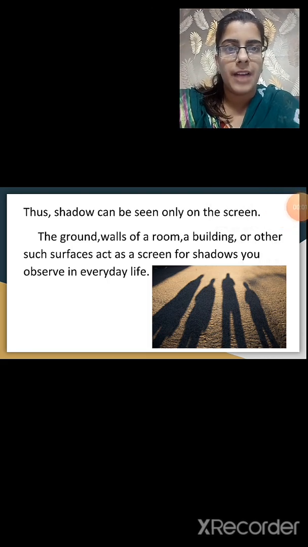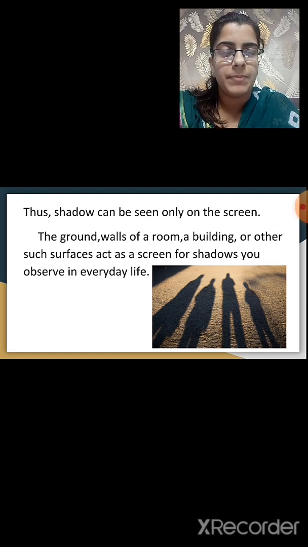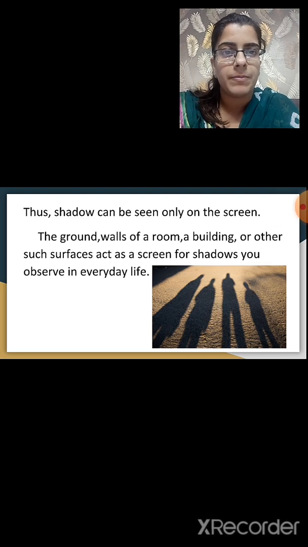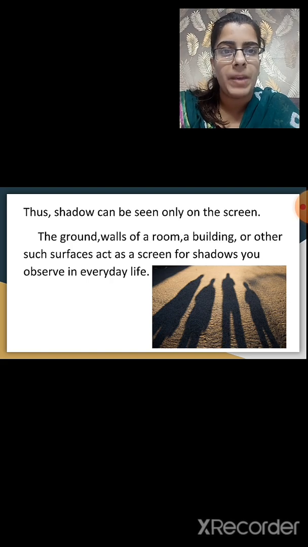So, what have we studied today? We have studied luminous and non-luminous objects, and opaque, transparent and translucent objects. We have studied how a shadow is seen. What exactly is a shadow? To see a shadow, we need a source of light, an opaque object and a screen.